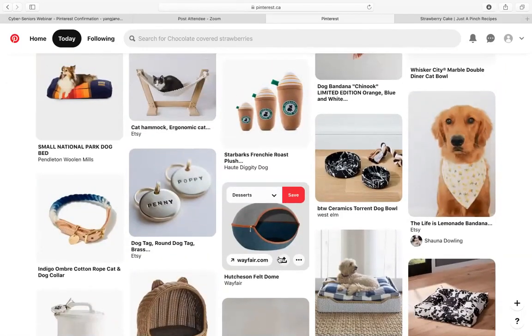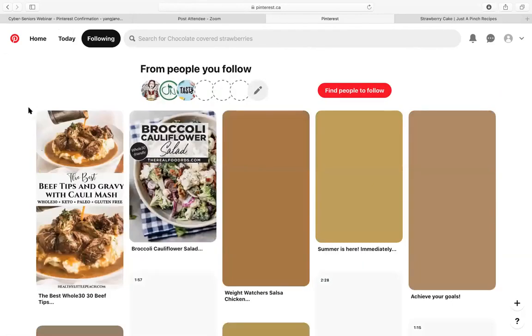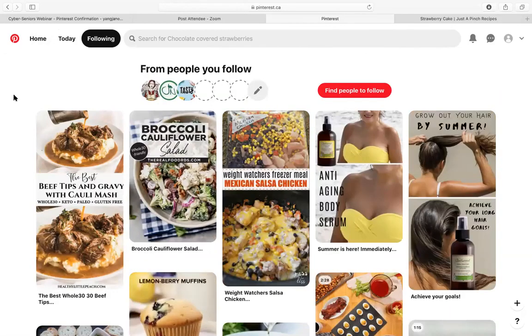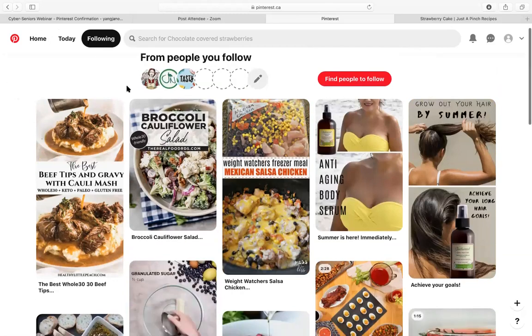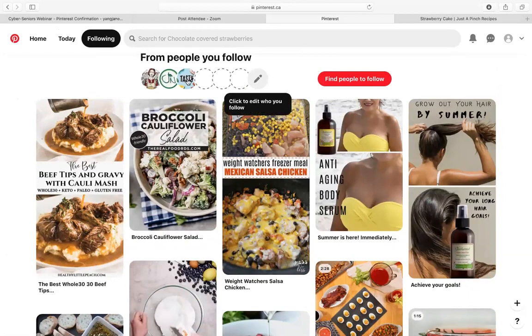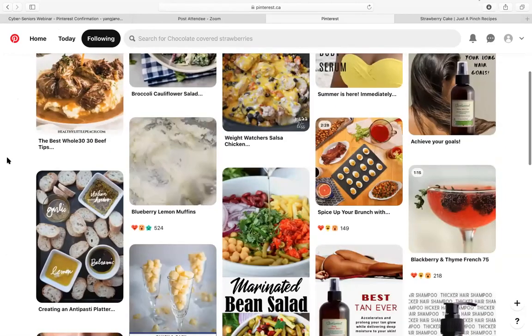And like I said before, if you would only like to see the people that you follow rather than just a big mix of everything that you could be interested in, then you come straight to your following, and like we just followed her, we are also following other food pages, and this just shows you all of their posts basically.